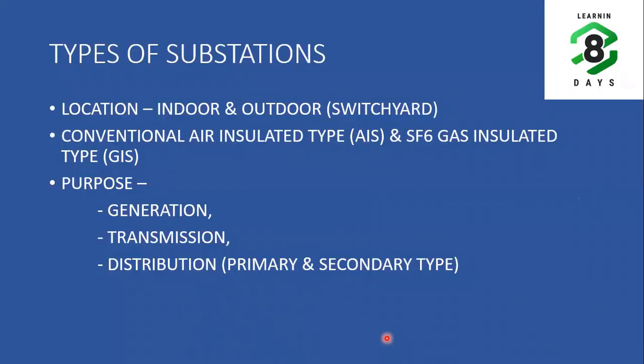Types of substations. So depending upon the location, the types can be classified as indoor substations and outdoor substations. Outdoor substations are also called switch yards because they are located in yards. And depending upon the busbar insulation, we can classify them as air insulated type and SF6 gas insulated type. And depending upon the purpose, we can classify the substations as generation substations, transmission substations, and distribution substations. In distribution substations, primary and secondary distribution are there.